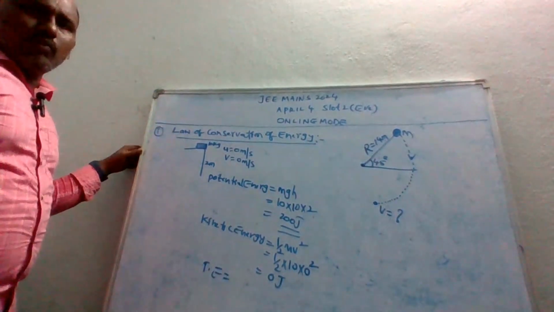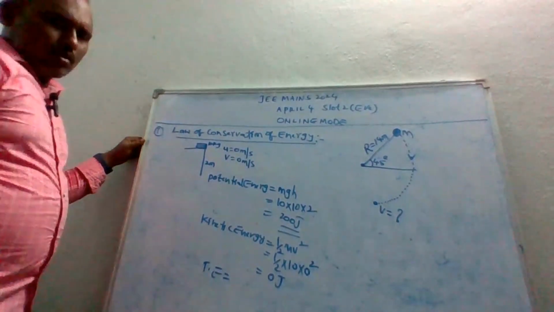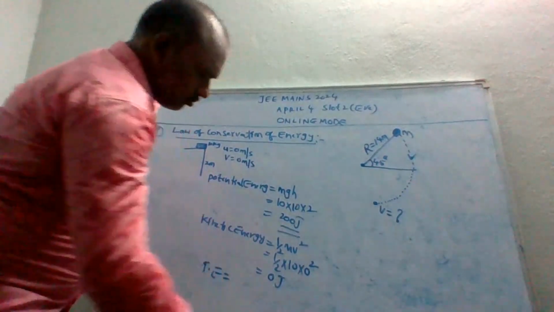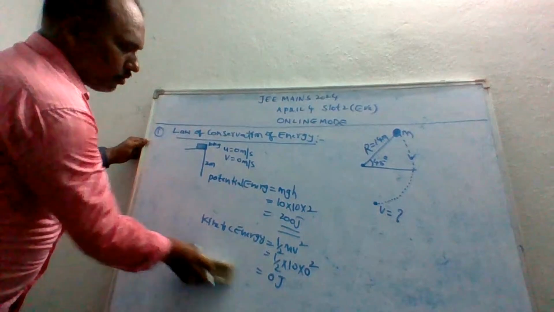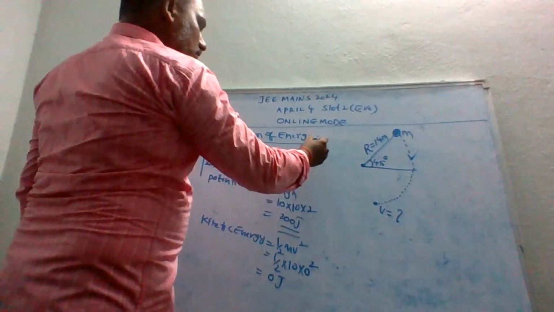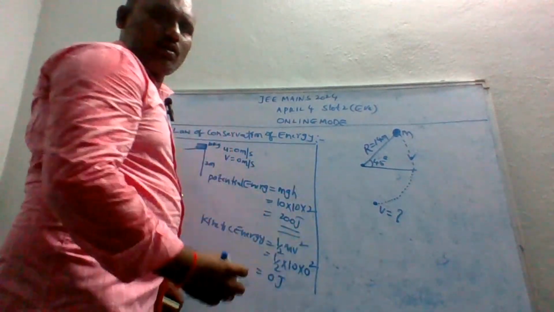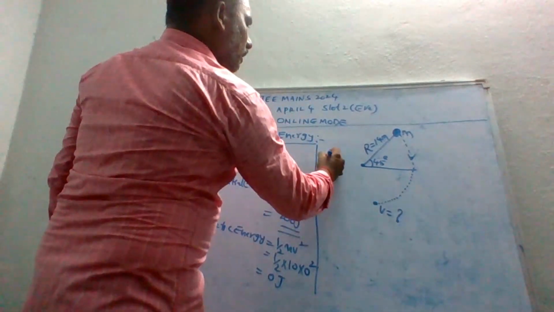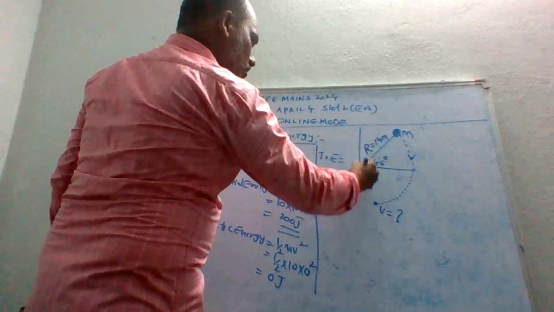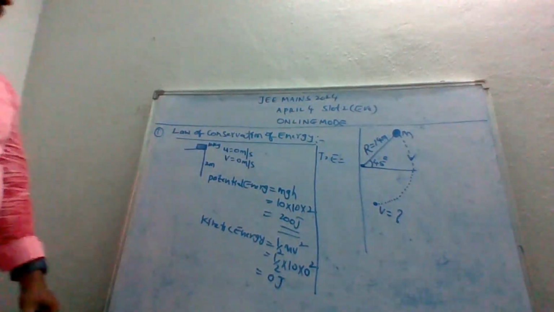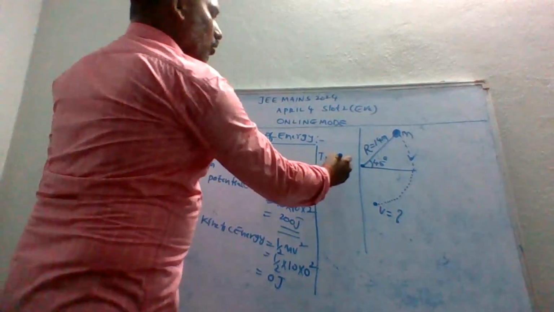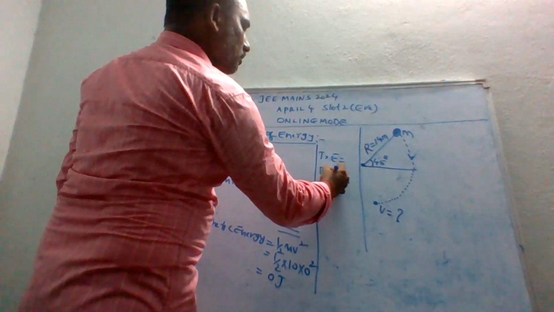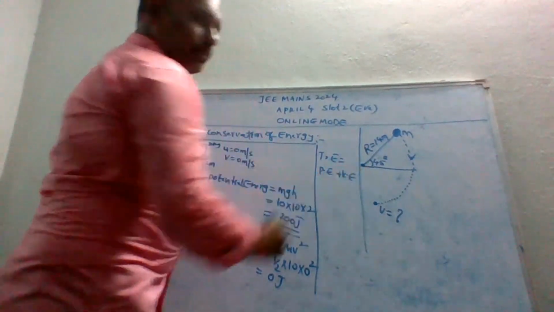What is the total energy? Total energy T is equal to mgh, potential energy, plus kinetic energy.